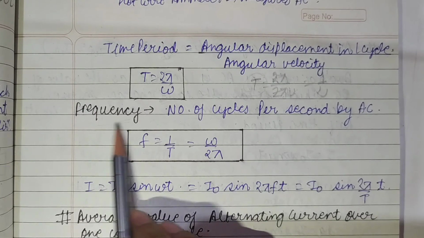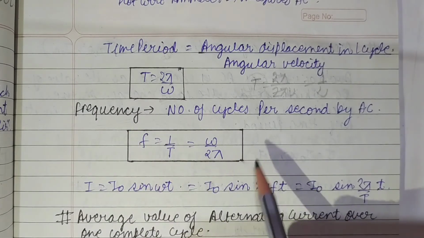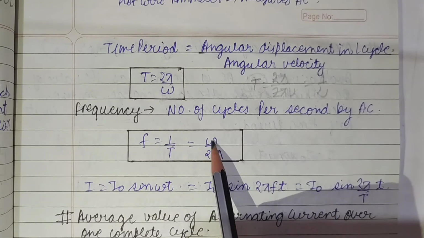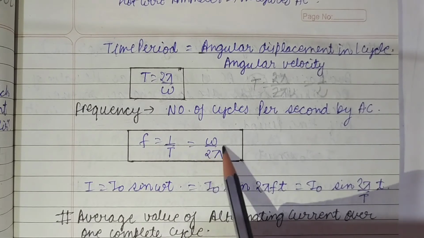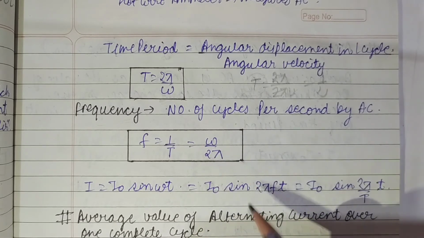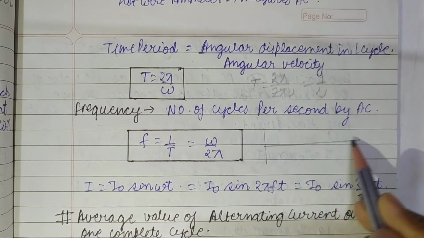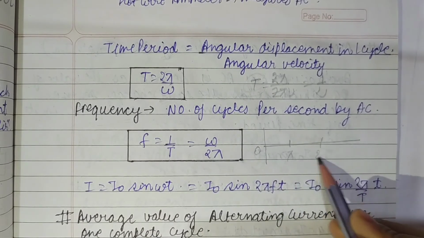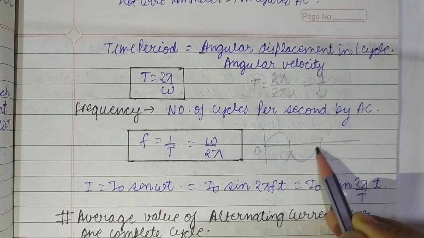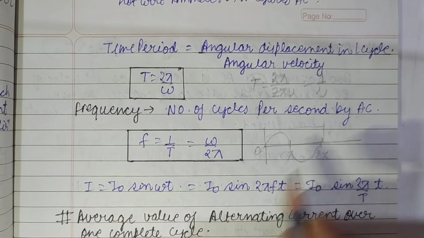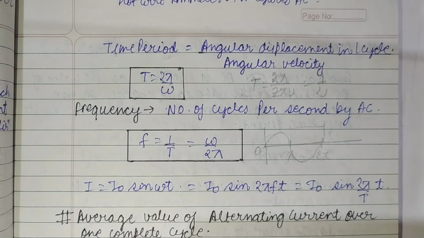So you can define the frequency as 1 upon T, the inverse of time, or as omega, the angular velocity, divided by the total displacement of the particle in one cycle. You already know the total displacement of the particle: at 0, at pi, and at 2 pi. The maximum displacement will be 0 to 2 pi, which is why we write 2 pi in this equation.